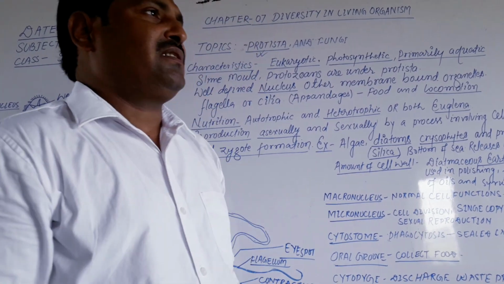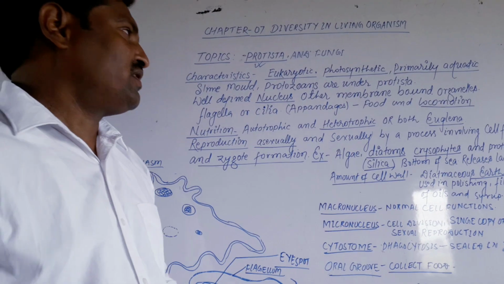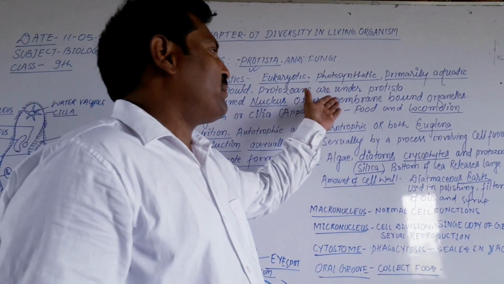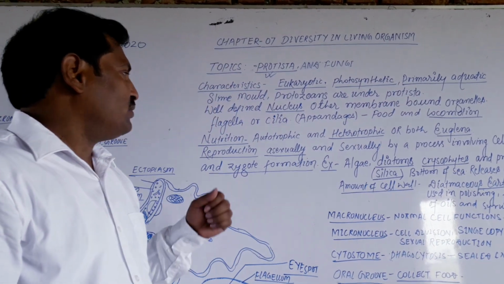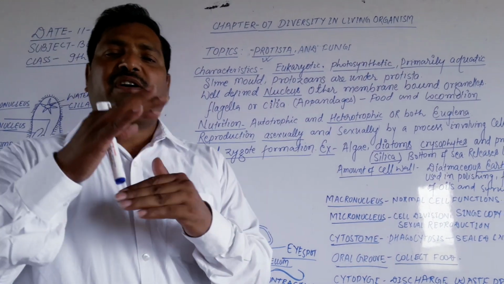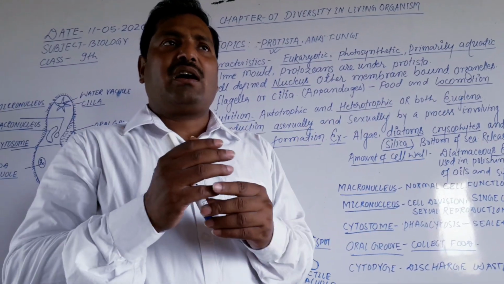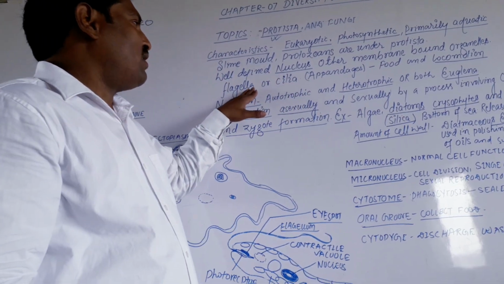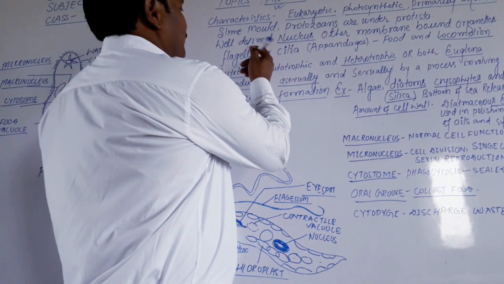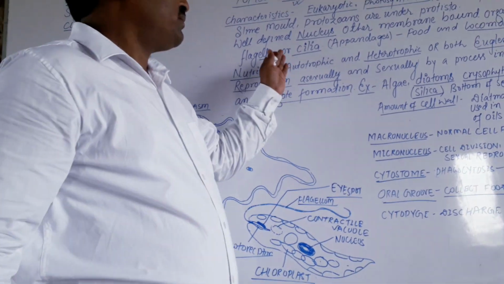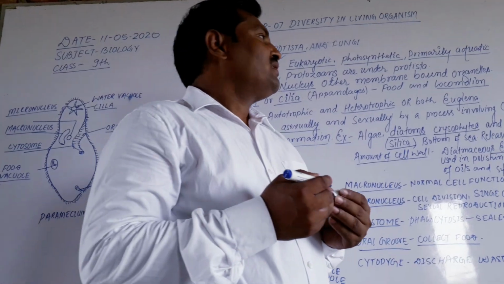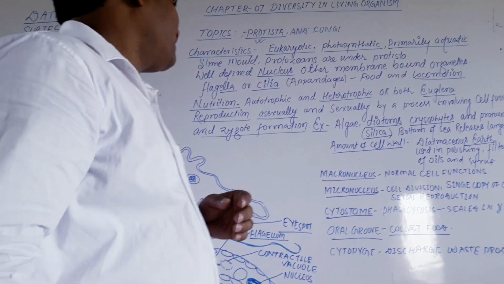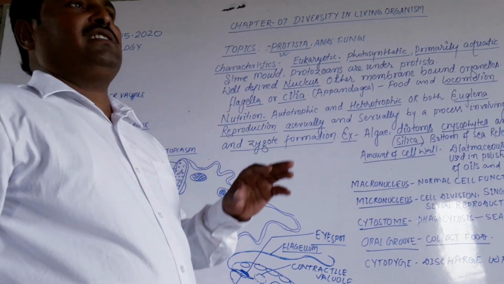In the Protista kingdom, there is a well-defined nucleus and other membrane-bound organelles. They have some appendages, meaning outgrowths on the outer surface of the body, in the form of flagella or cilia. These are helpful in food capturing and locomotion.